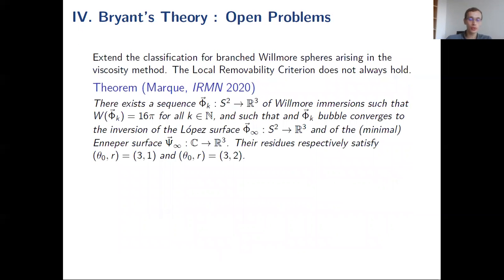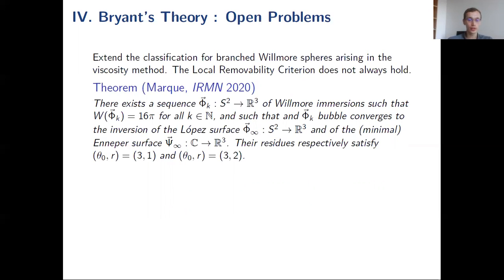And I'd like to mention a work of Mark on the second residue, which is of interest here, because we'd like to extend the criterion, the theorem of Bryant, for any branched immersions, or at least a wider class.